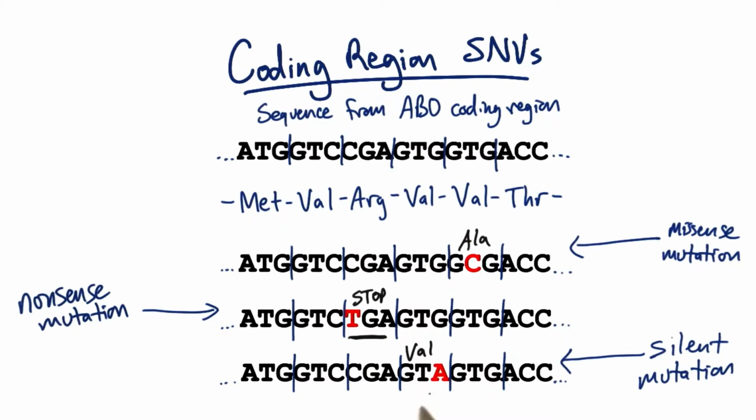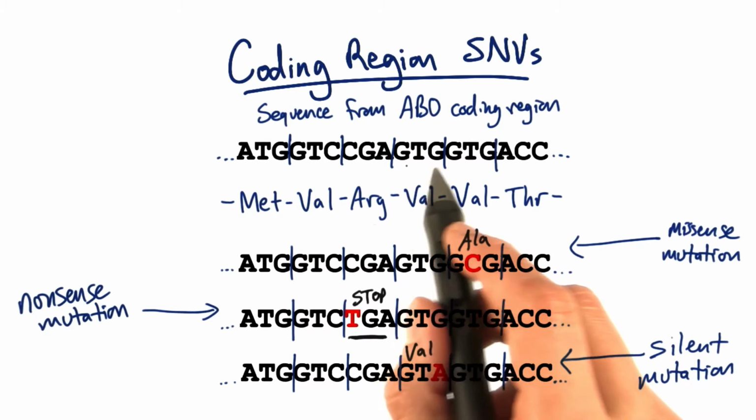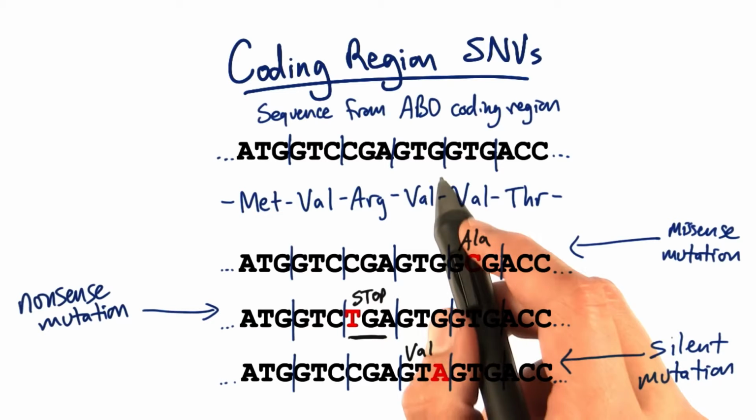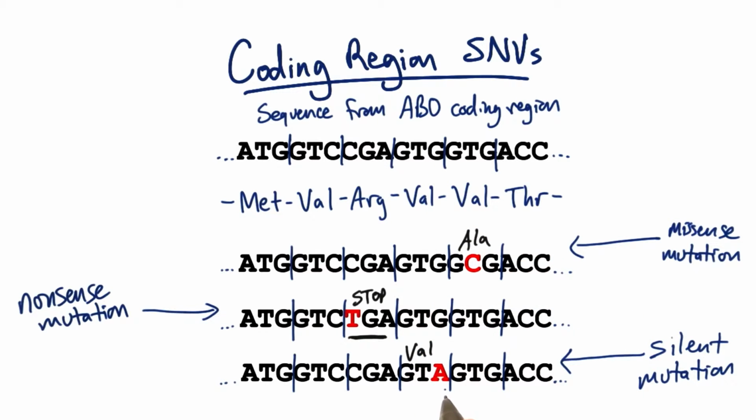So one of the most common kinds of SNVs we find are silent mutation SNVs, where someone may code for a valine using a GTA, and someone else will code for valine using a GTG. Because the overall protein is unchanged, there's no direct selection pressure that can happen on the protein. It would be completely random which of these alleles would fluctuate in the gene pool.